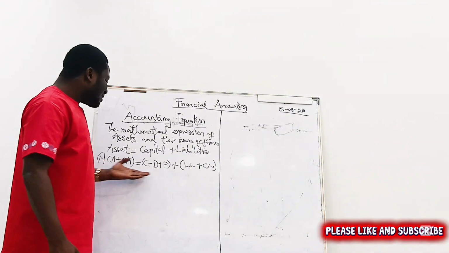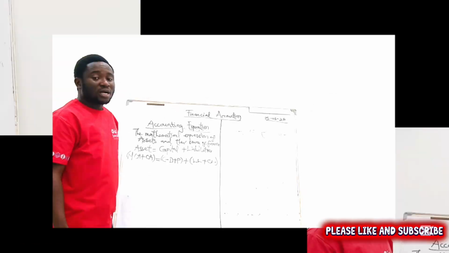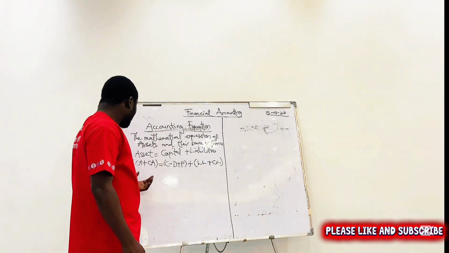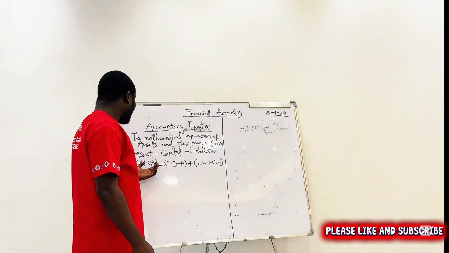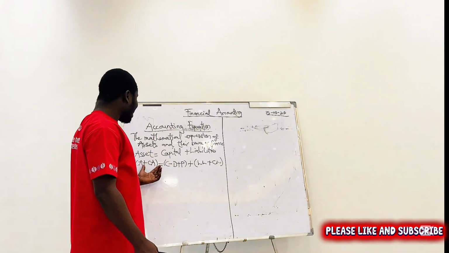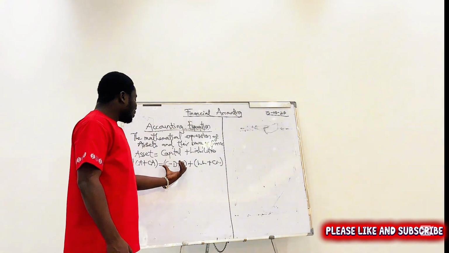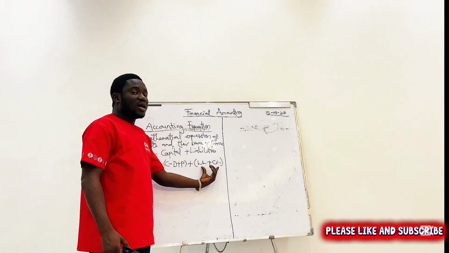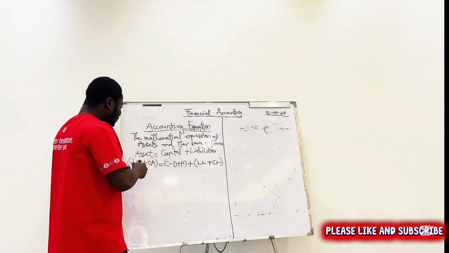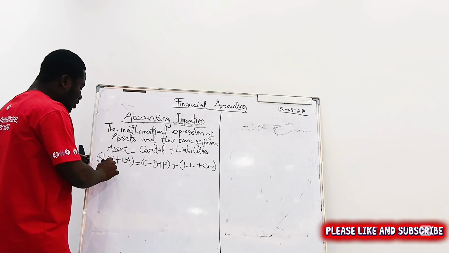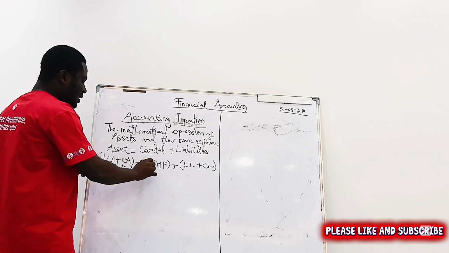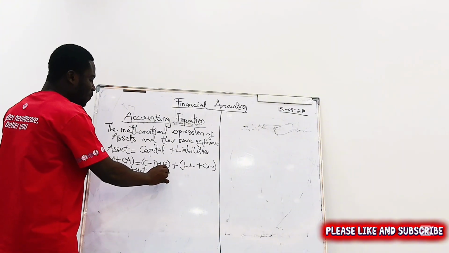So you see that this is what you've been seeing in the financial position. Your non-current assets plus your current assets, your capital. So your non-current asset plus your current asset will be equal to your capital component and your what, liability component. Therefore, this is when you are using the net asset approach.